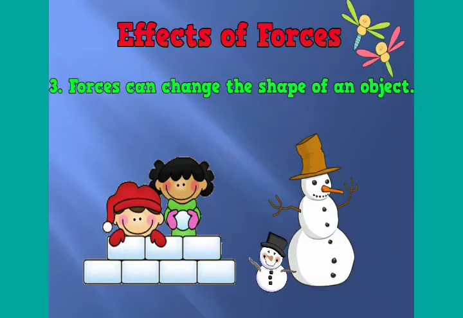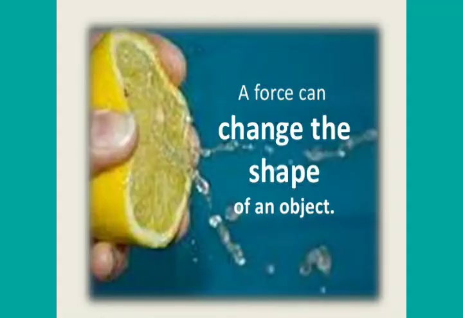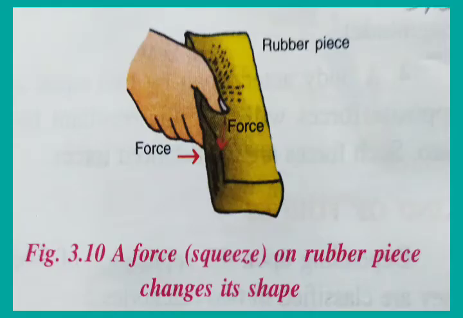Next effect, a force can change the shape or size of the body. When a force is applied on a body which is not free to move, it gets deformed. Deformed means the shape or size of the body changes. For example, on squeezing a piece of rubber, its shape changes.